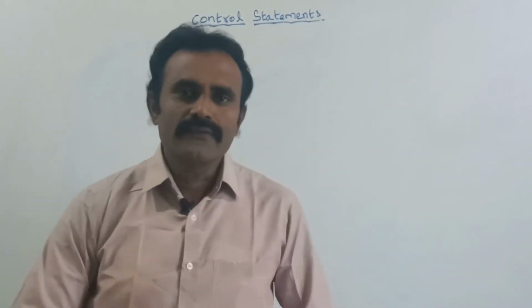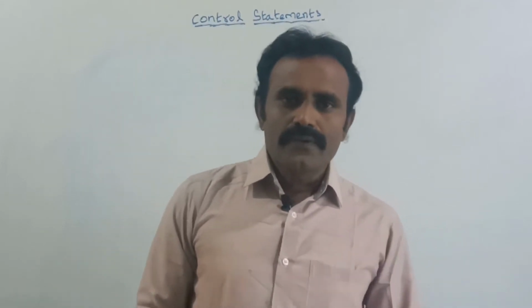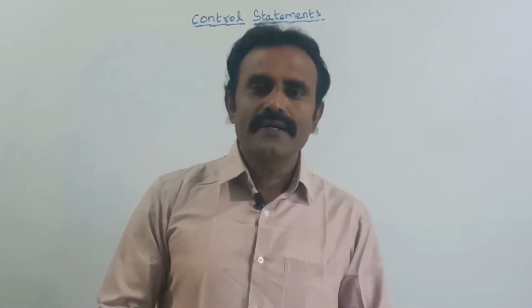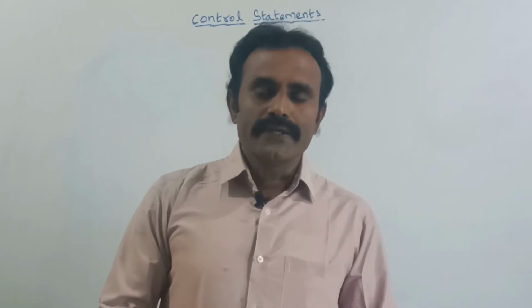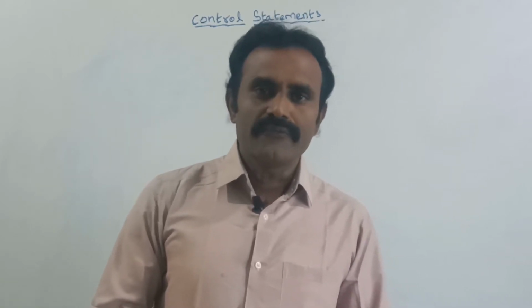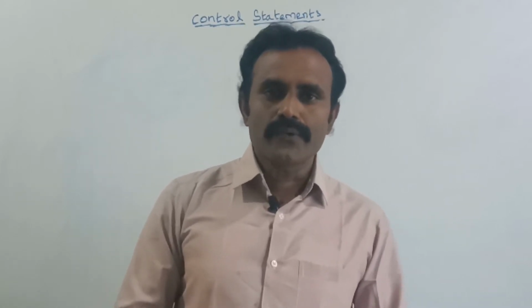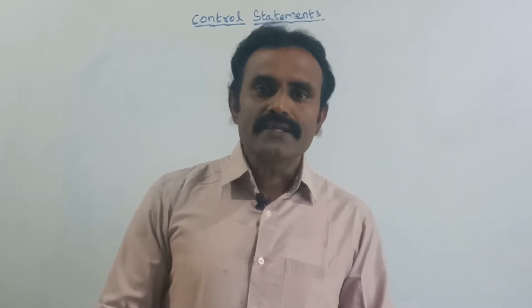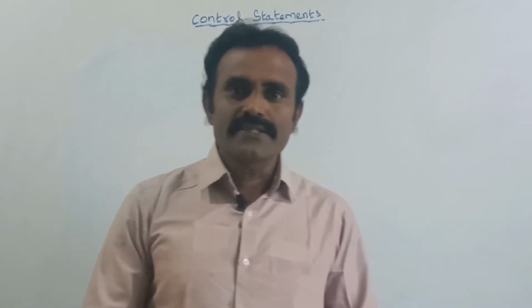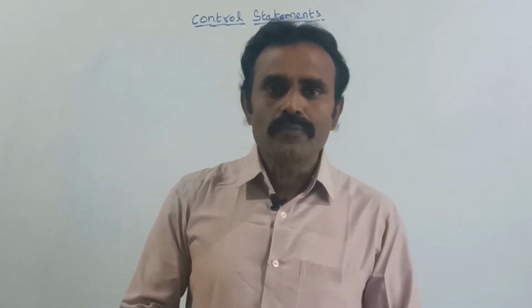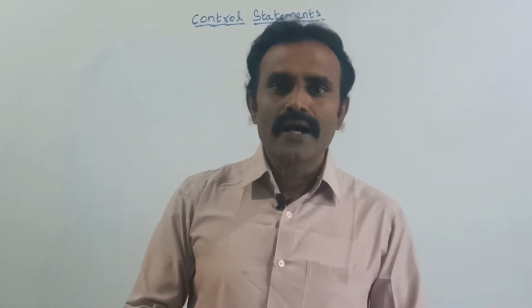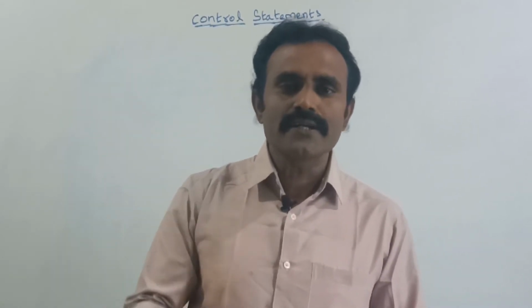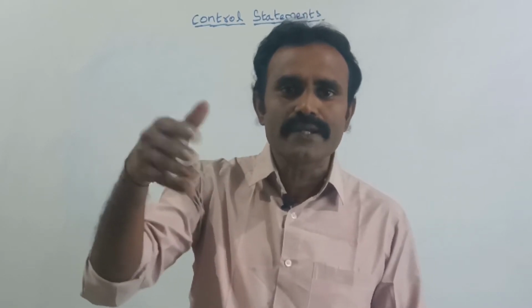Now we are going to see an example by using this do while loop, and we are going to write a program. In the previous session we had seen the while loop. In the loop we give some fixed number, that is a constant number, and the iteration will be repeated up to that number.